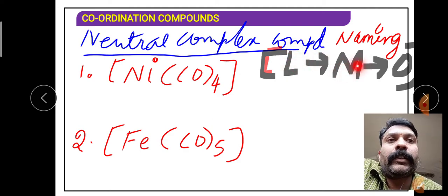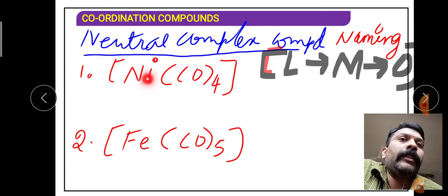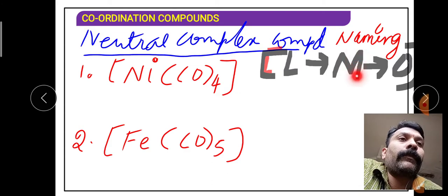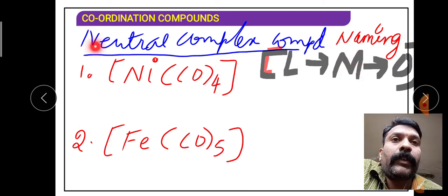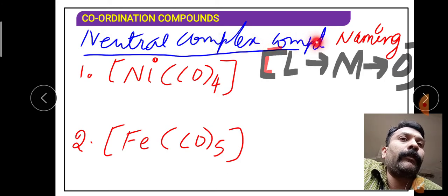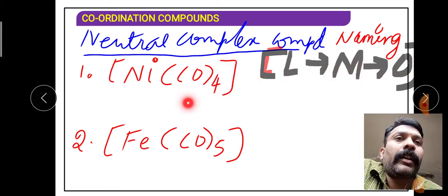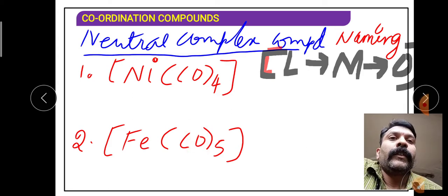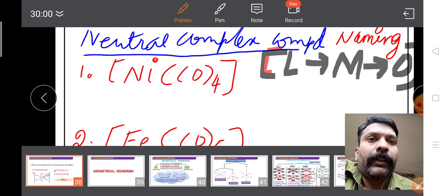Then next is the metal. So who is the central metal? Nickel. So the name will be written the same as nickel. The metal name is going to be changed in the case of anionic coordination complexes, where Latin names should be used with a suffix of -ate. But here we are studying only the naming of neutral complex compounds, so the name of the central metal atom is retained as nickel. Then next, oxidation state. For any carbonyl compound, please consider the oxidation state as 0.